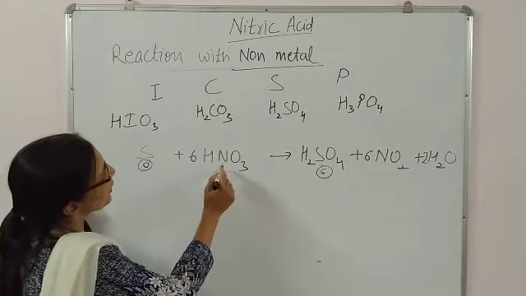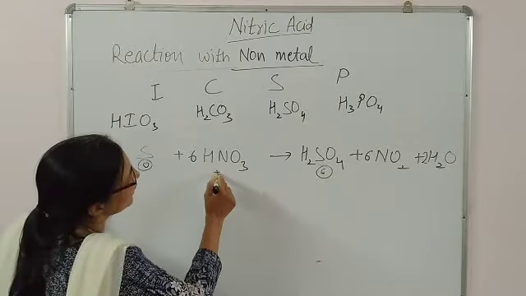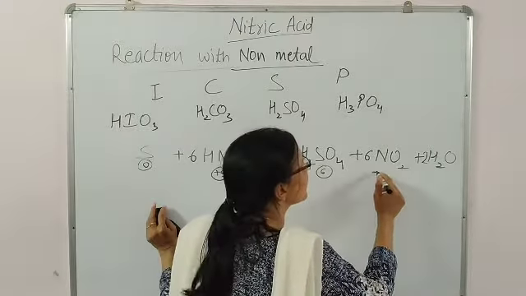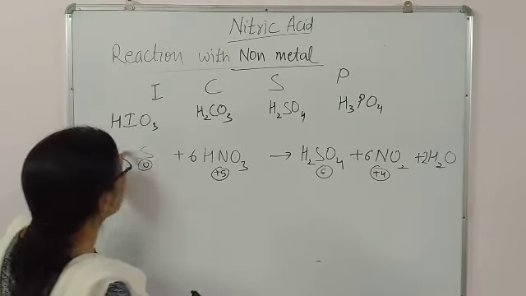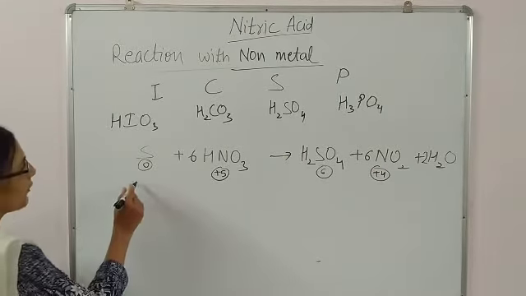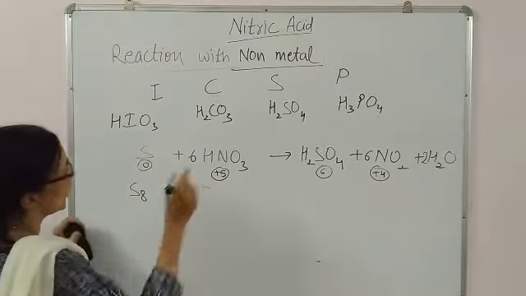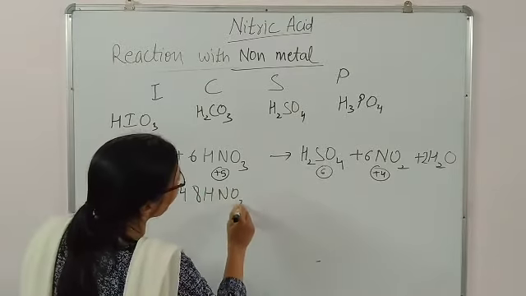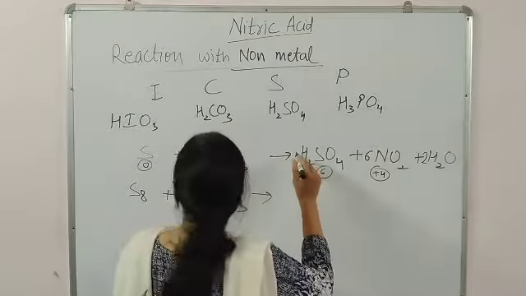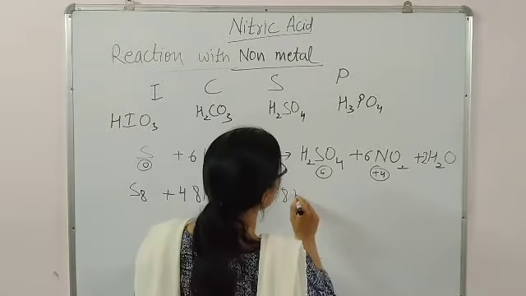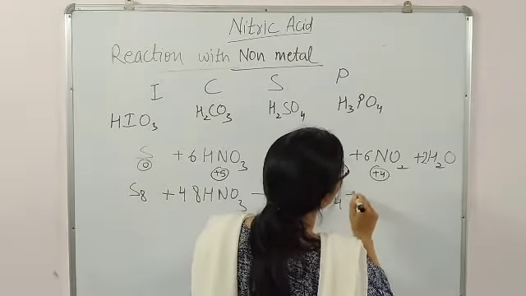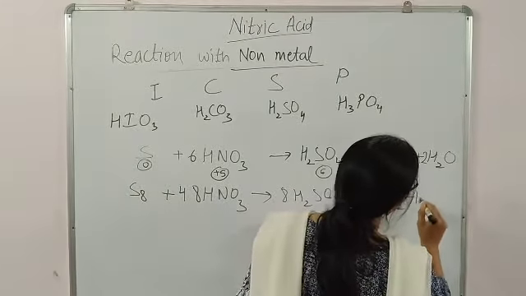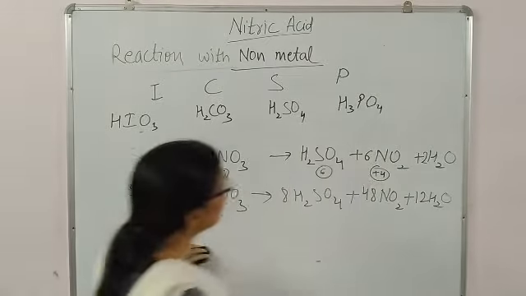Again, I have not done the nitrogen work because you know very well we have already done that twice. Nitrogen goes from plus 5 to plus 4, so here the multiplying factor is 1. Now in your book you will find that as A. Multiplying with A, you will get 6 times 8, 48 HNO3, then 8 H2SO4, then 48 NO2, then 12 H2O. You will have this equation.